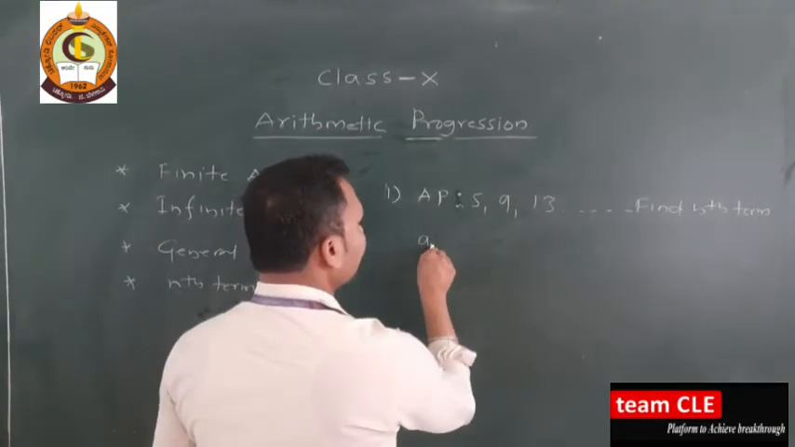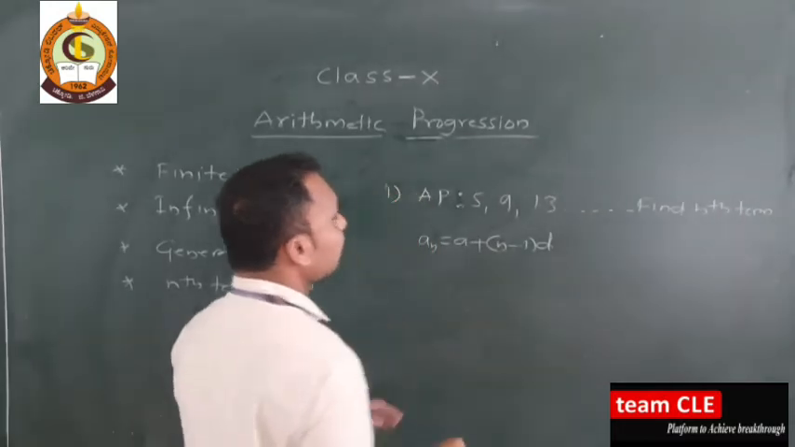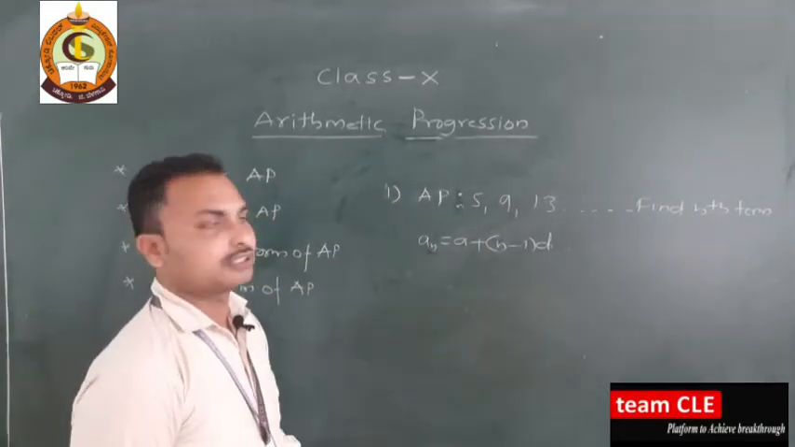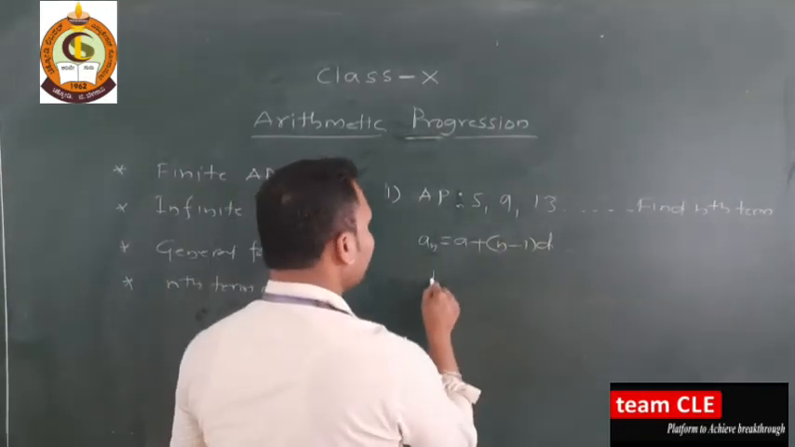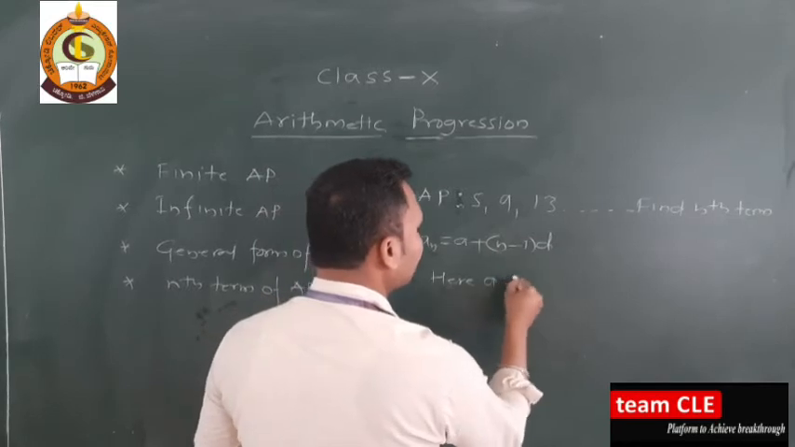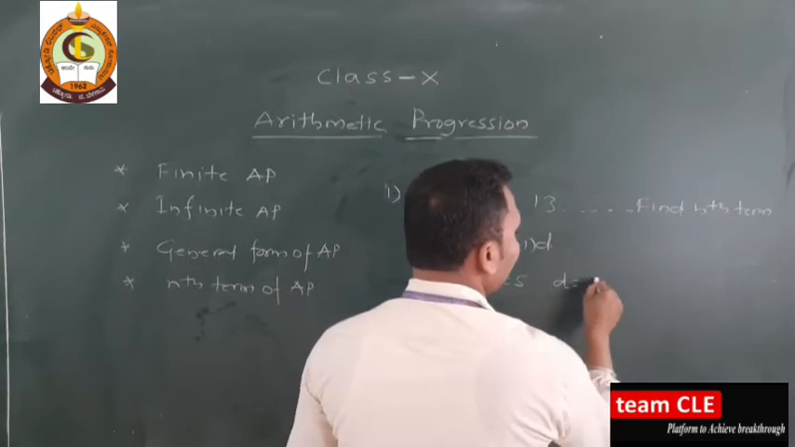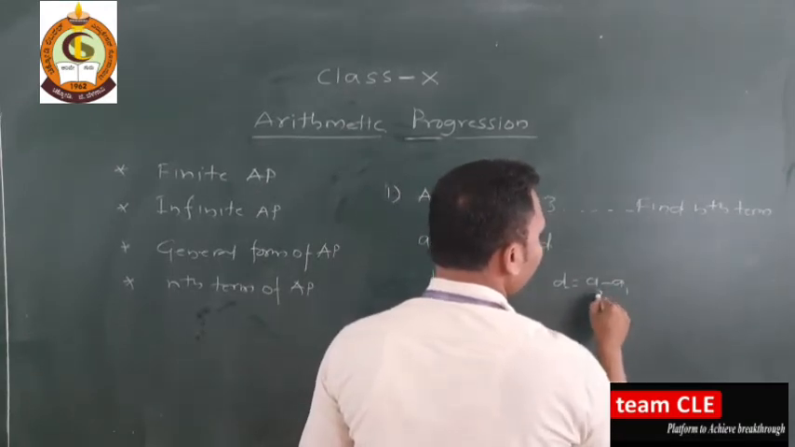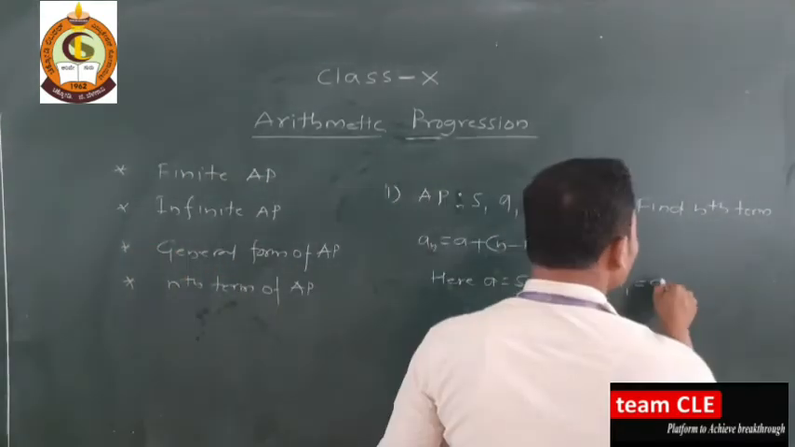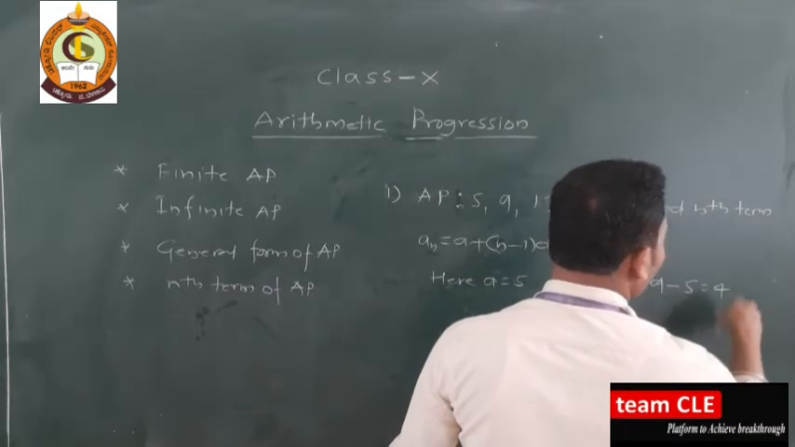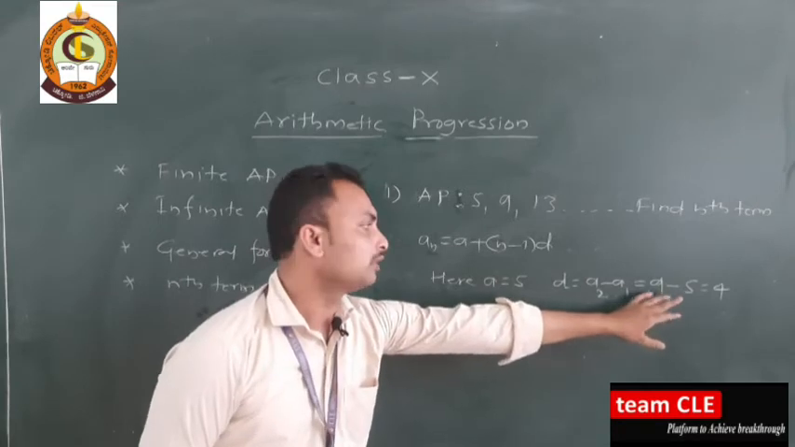See, an is equal to a plus n minus 1 into d. This is the formula for the nth term of an arithmetic progression. By using this formula we can find it, okay. So now here a is equal to how much? 5. Now d, how to find d? See, a2 minus a1. So a2 is 9, so 9 minus 5, what will you get? 4, okay. The common difference is 4.